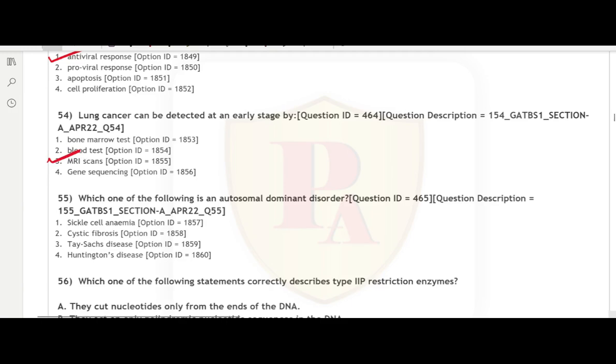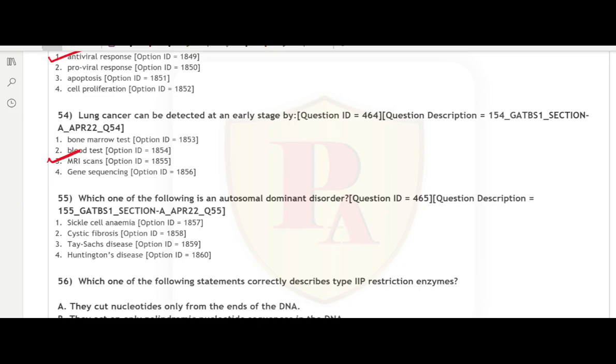Question number 55. Which one of the following is an autosomal dominant disorder? 1. Sickle cell anemia, 2. Cystic fibrosis, 3. Tay-Sachs disease, 4. Huntington's disease. Sickle cell anemia, cystic fibrosis, and Tay-Sachs disease, all three of them are known to be autosomal recessive